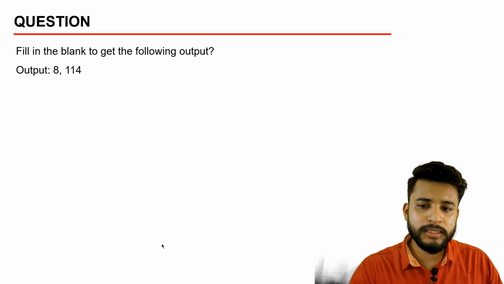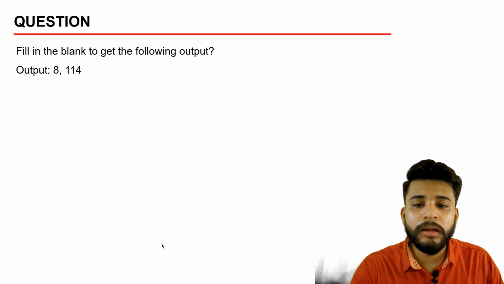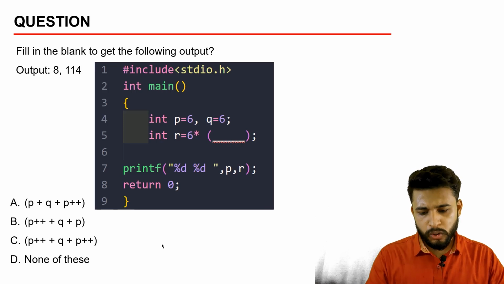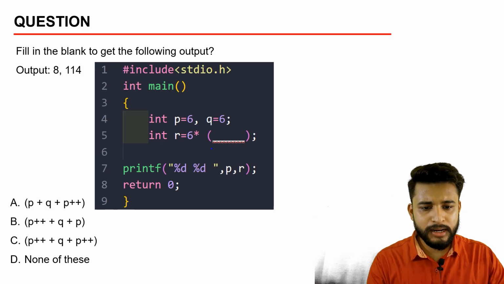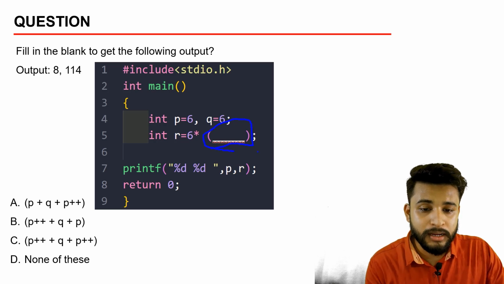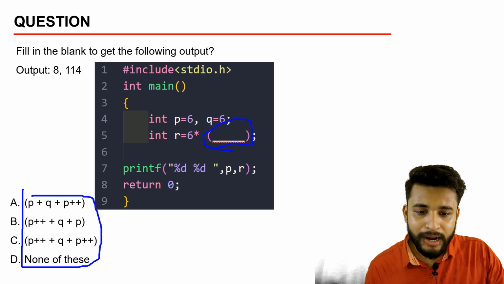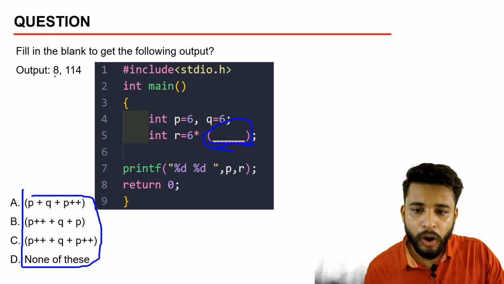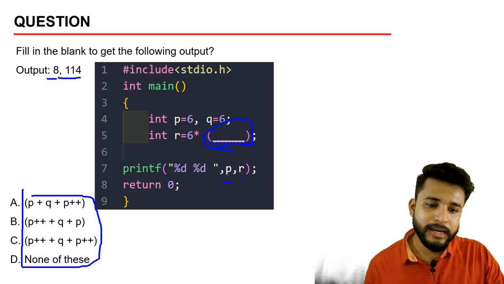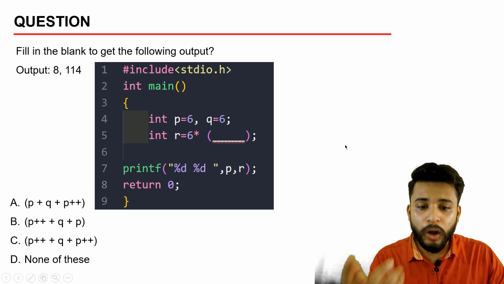So here, as we can see, it is fill in the blanks. We need to fill up the blanks and get the output. Here also some options will be given. So you need to select the option that fills the blanks, and you will get the output as 8 and 114. That is, the value of P will be 8 and the value of R will be 114. Okay, so let's see how we can solve this question.